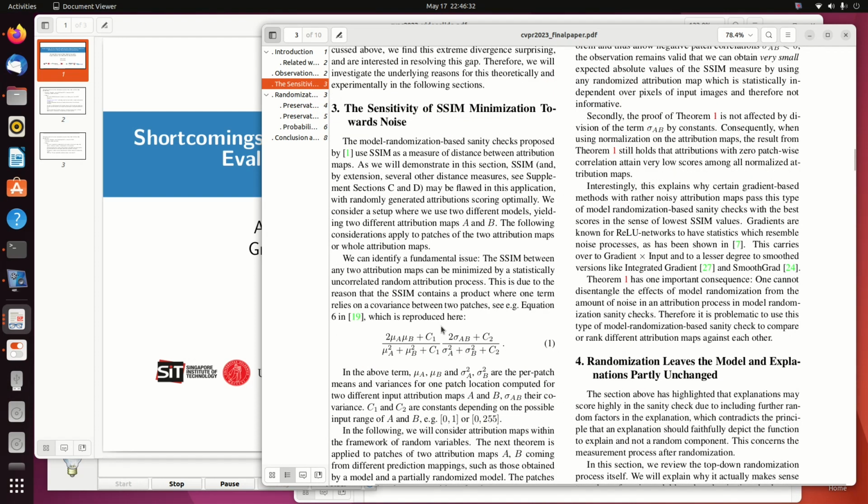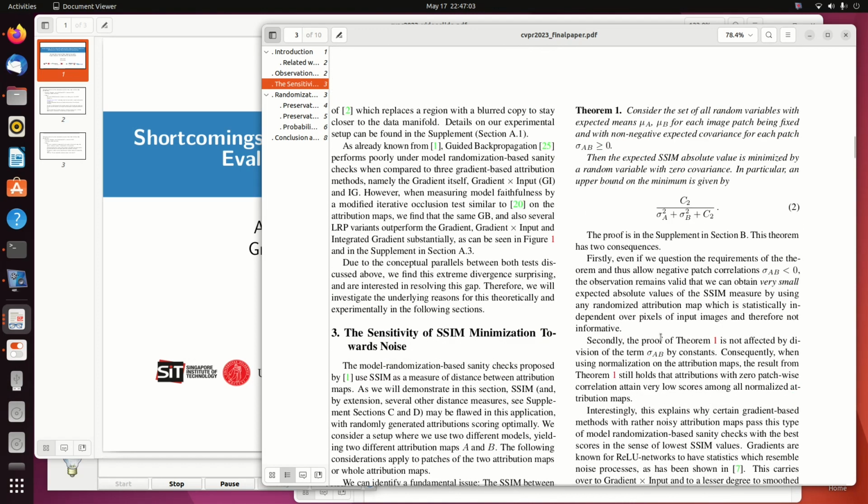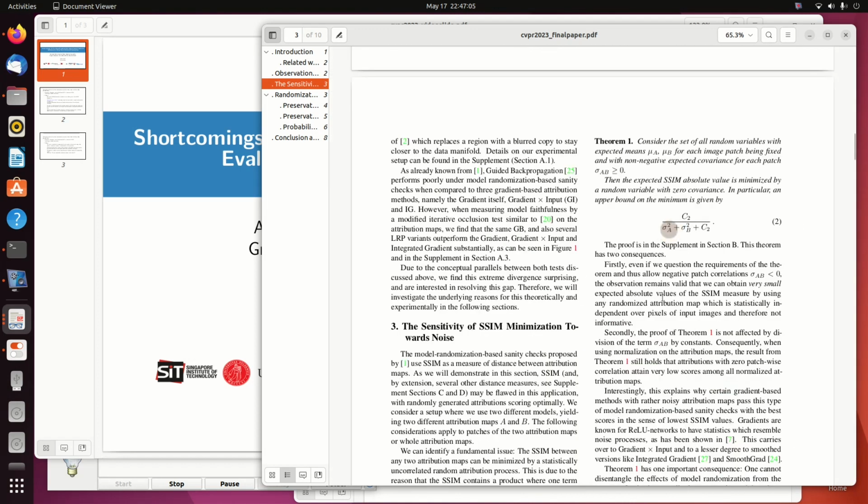Well, we can look at the structure of the SM measure. And we should note that in usual image quality assessments, unlike here, the SM measure would be maximized. Here it's minimized. And the SM measure has a covariance term, patchwise covariances. And of course, we can make the absolute value of this term small if we use attribution maps which have 0 or close to 0 covariance. And this is formalized in Theorem 1.